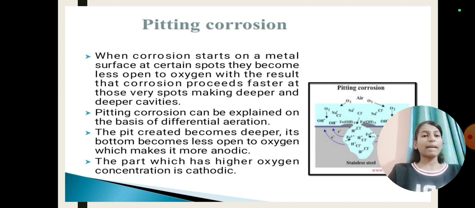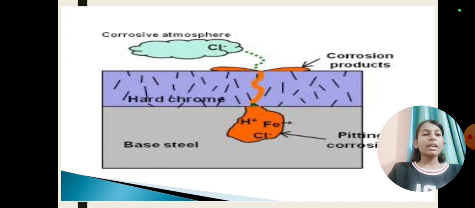Pitting corrosion can be explained on the basis of differential aeration. As the pit becomes deeper, its bottom becomes less open to oxygen, which makes it more anodic. The part which has higher oxygen concentration is cathodic. The part which has lower oxygen concentration is anodic. In the figure we can see the picture of pitting corrosion.